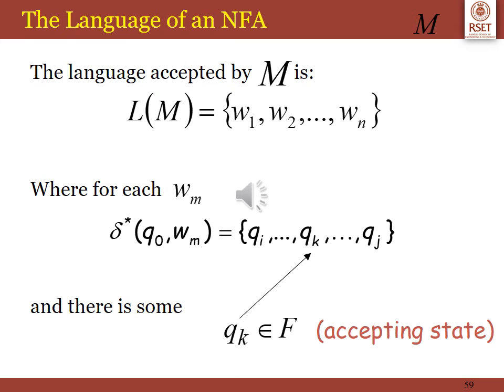The language accepted by an NFA M is given as L of M is equal to W1, W2, up to Wn. Now what is this Wm? For each Wm you have a delta star, defined as delta star Q0 Wm. That is, it starts from the initial state and moves through a set of states, Qi, Qk, Qj, etc., such that Qk is an element of it. That is, one of them is an accepting state.